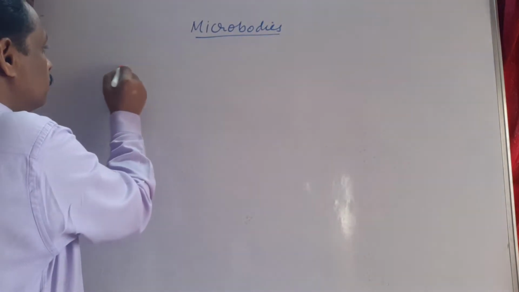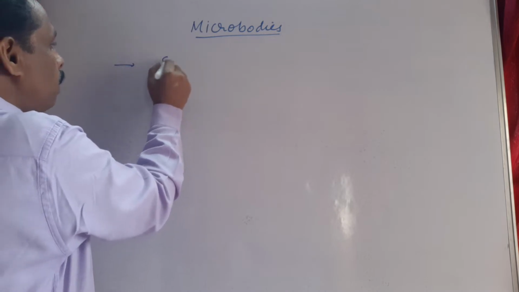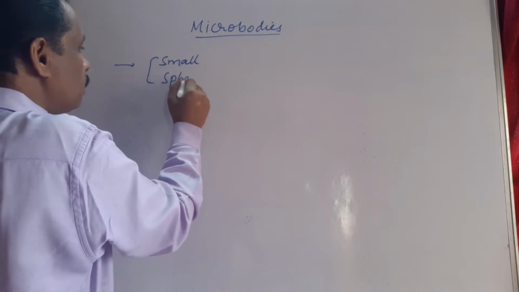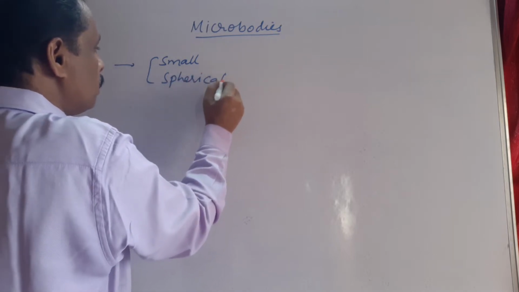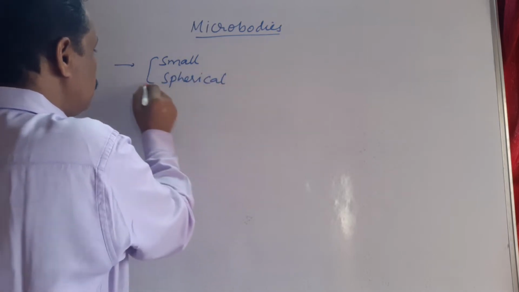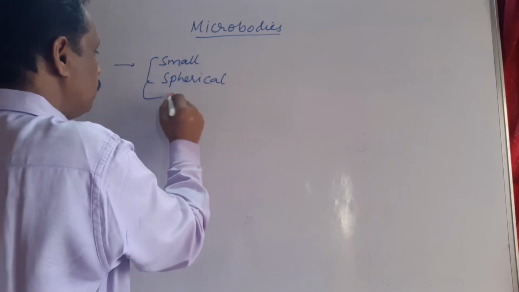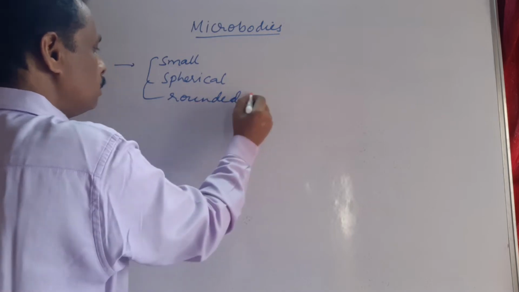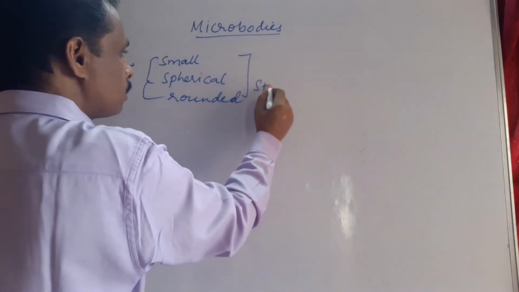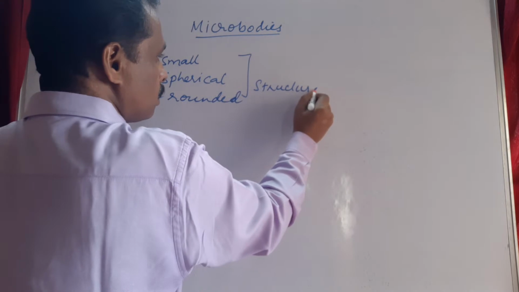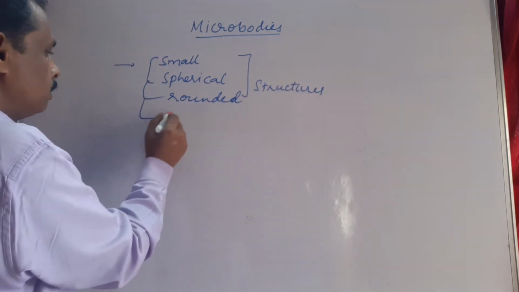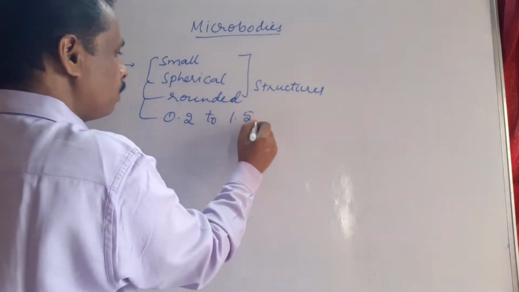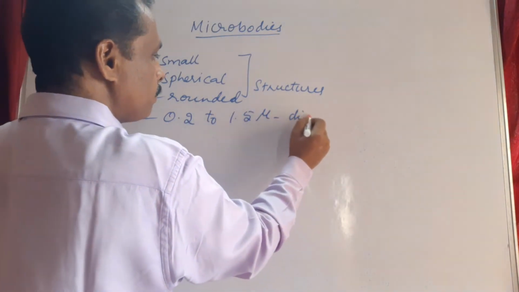Microbodies are small, spherical, rounded structures which measure about 0.2 to 1.5 microns in diameter.